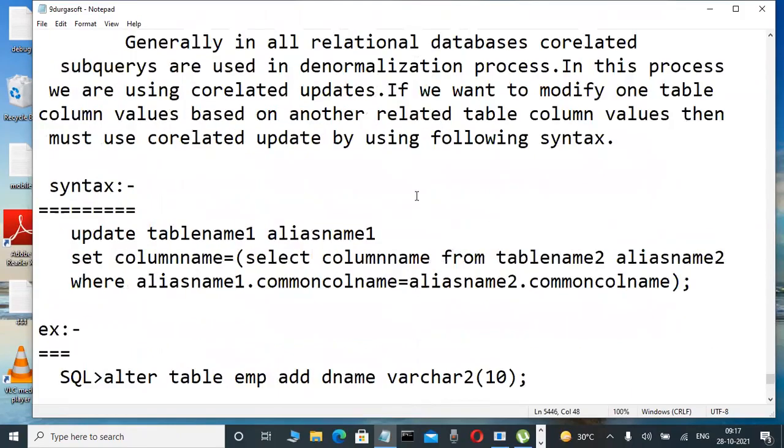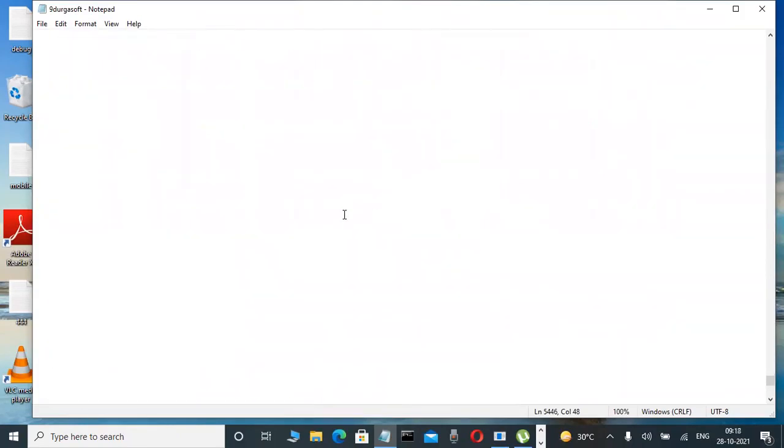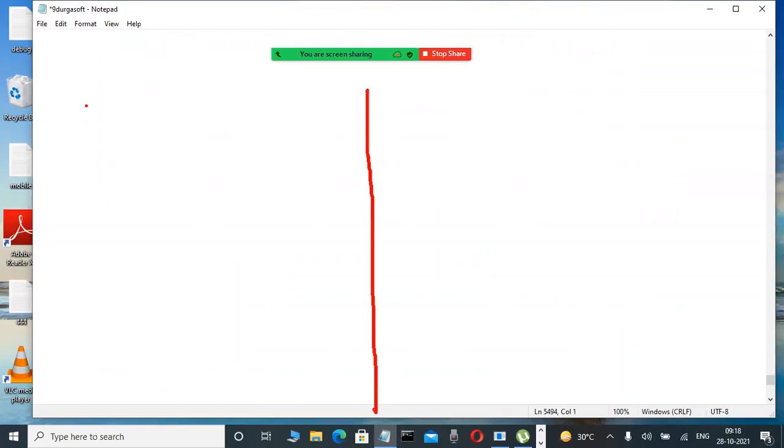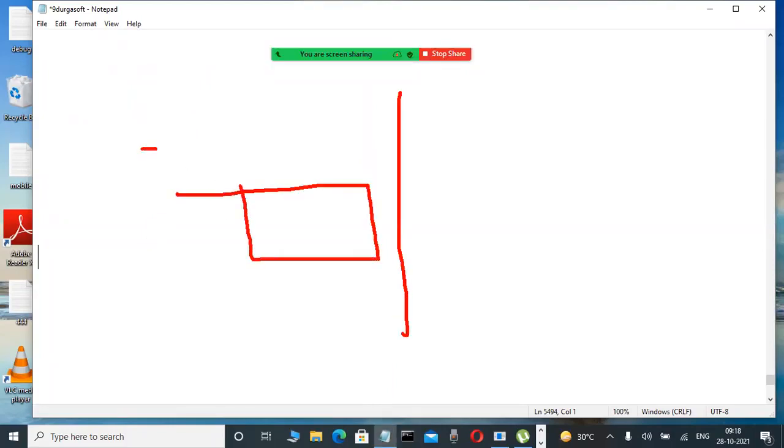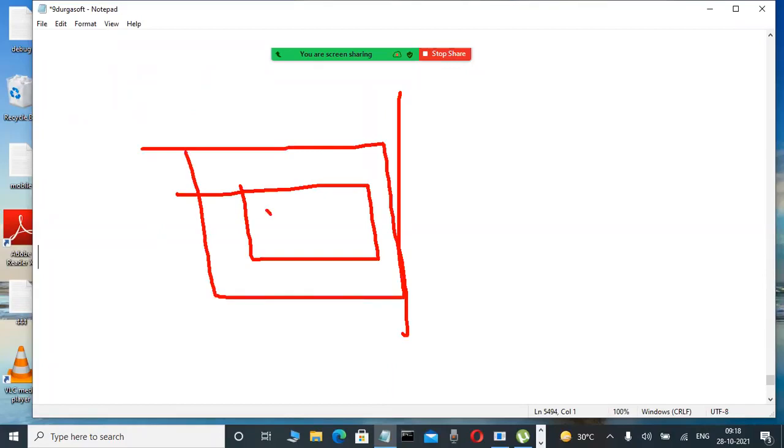Don't worry. Before we start, I will repeat the diagrams I drew yesterday, for anyone who was not attending or not writing them down. This is important. For a non-correlated subquery, yesterday I drew a diagram. It's simple: here is the child query and here is the parent query. First the child query is executed, then only the parent query is executed. That's why I call it a unidirectional mechanism.